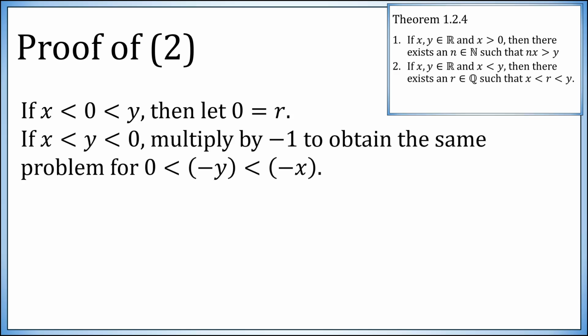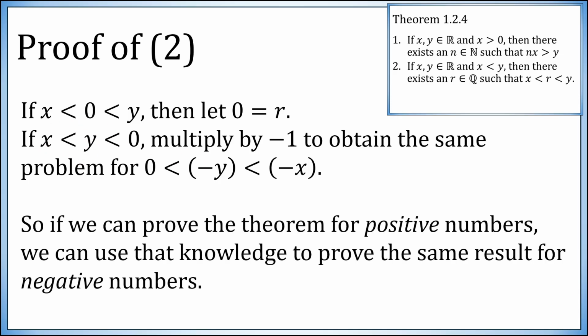Great. So if one of the numbers is positive and one of the numbers is negative, there's really nothing to prove. If they were both negative, multiplication by -1 would simply transform this into an inequality involving positive numbers. So if I can find a rational number in between these two, then I can find a rational number in between these two by undoing this step. Okay, so if you can prove it for positive choices of x and y, then the proof for negative ones is just a simple little twist and doesn't really change anything. That's what we mean by without loss of generality in this example. So let's just prove it under the assumption that x is positive.